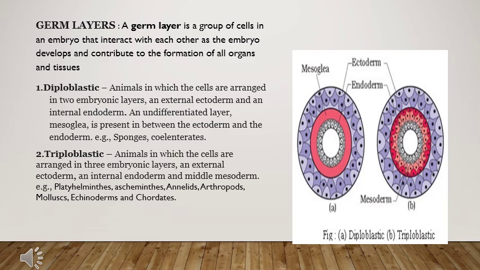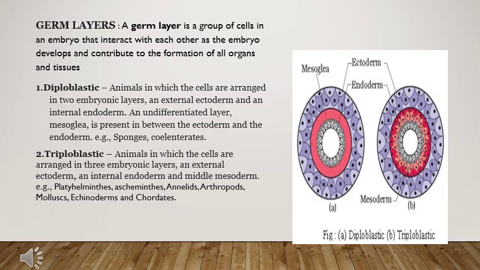On the basis of the presence of germ layers, we can differentiate organisms into diploblastic and triploblastic. There are three layers: endoderm, mesoderm and ectoderm. If an animal has only two layers, ectoderm and endoderm, and an undifferentiated layer, mesoglea, present between ectoderm and endoderm, such animals are known as diploblastic. For example, sponges and coelenterates.